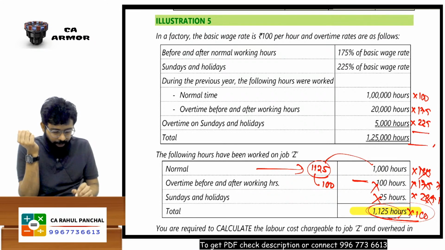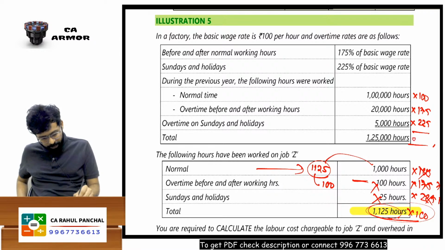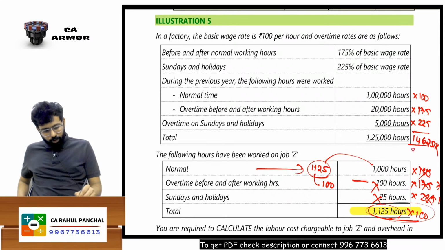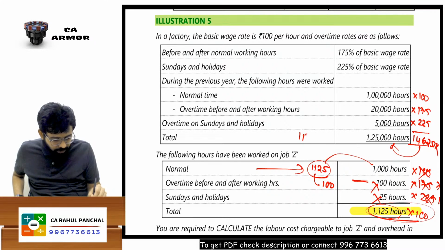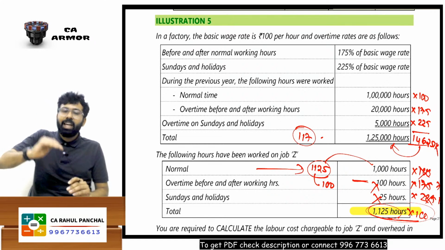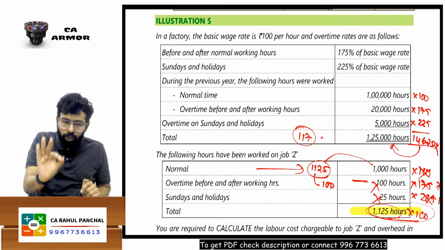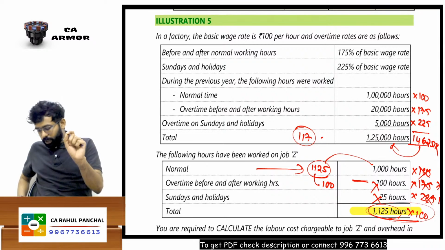So what is the total payment that will come? 1 lakh into 100 plus 20,000 into 175 plus 5,000 into 225. So you paid this much amount. Now just take the average, divided by 1,25,000. So on an average it is 117. Now you won't charge higher and lower, you will make a fixed rate. That is, I will charge 117 rupees. As and when my worker is working on a product, I will charge 117.